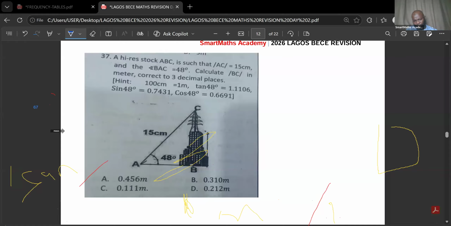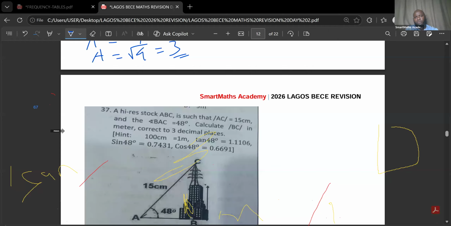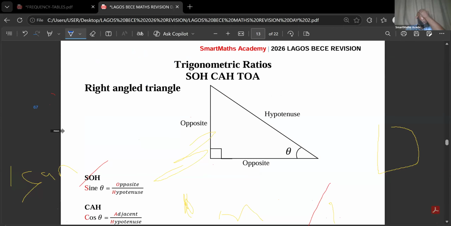I have not explained this one yet, so I'm not going to do this now. I'll come back to this. That is under trigonometric ratios, so we go to trigonometric ratios. The trigonometric ratios are also under this subtopic. It's the same thing.